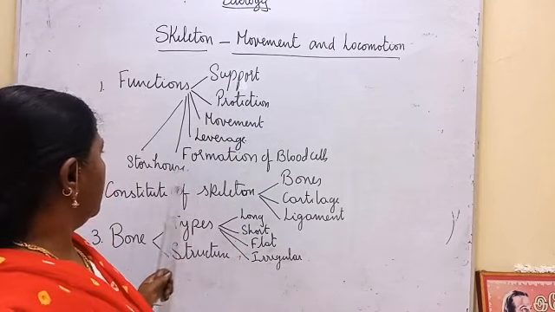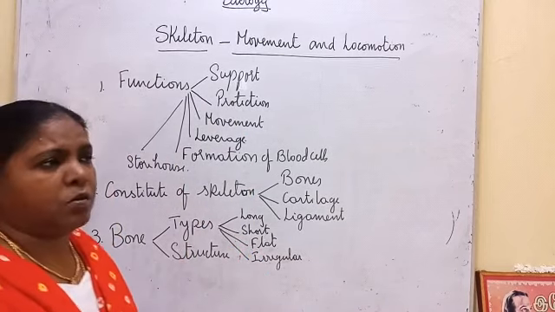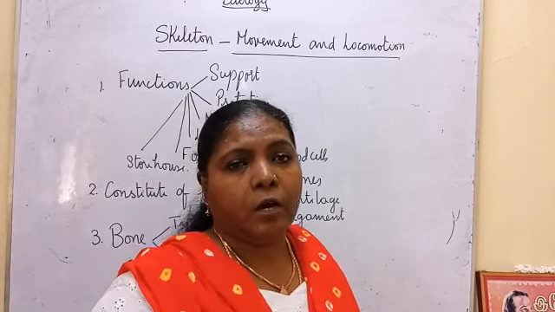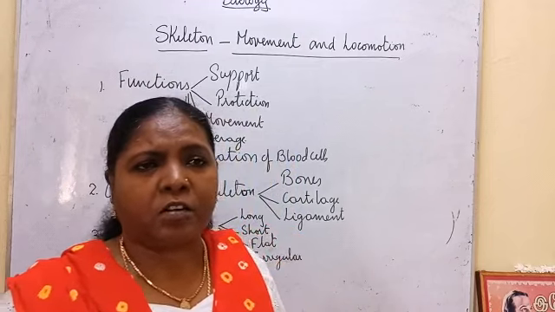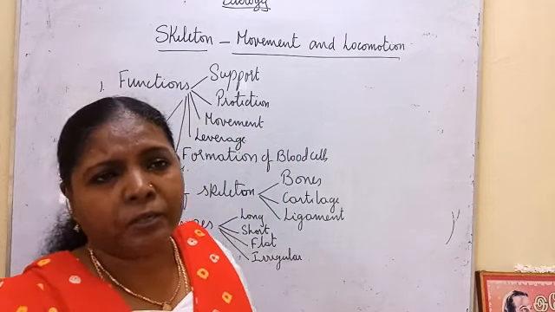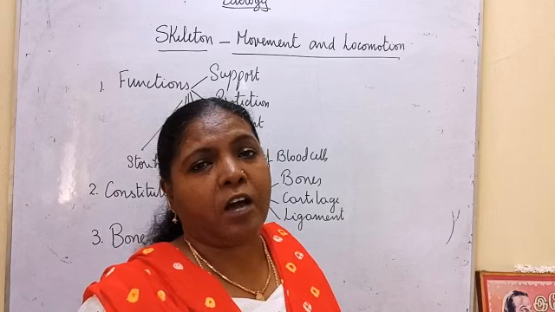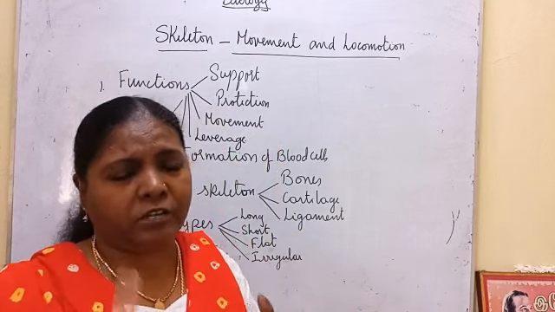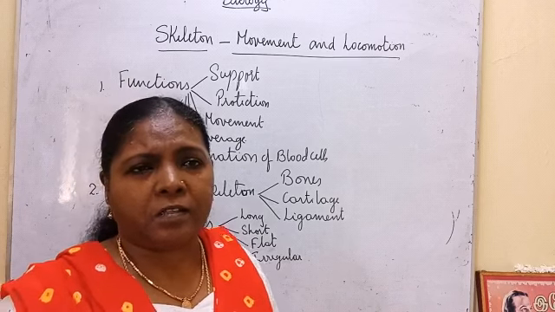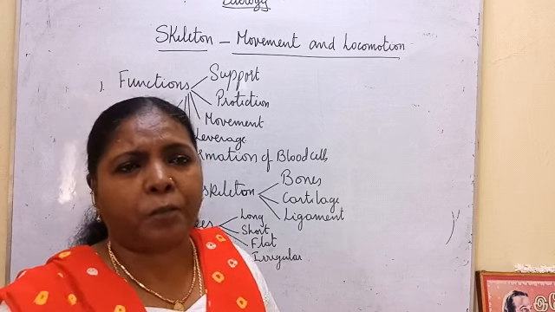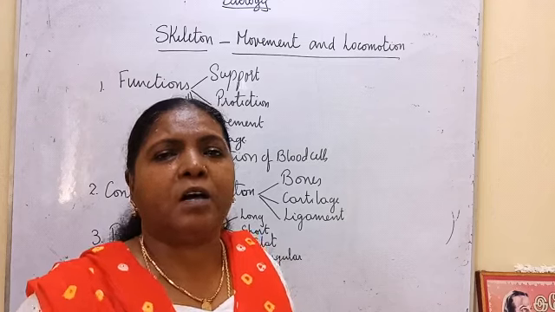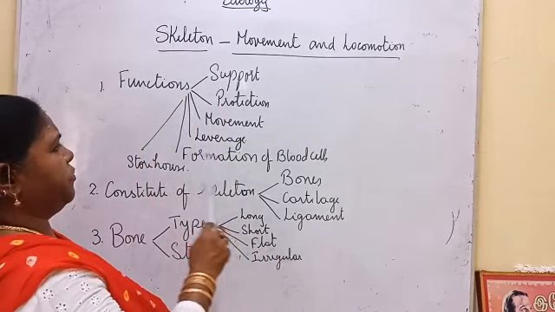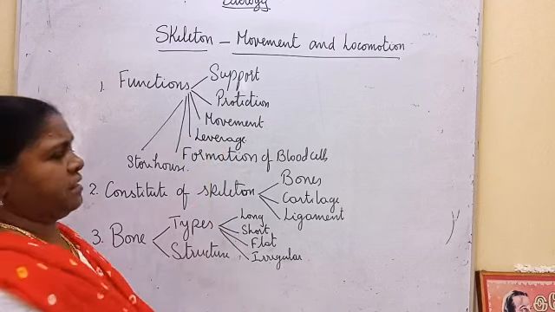Then storehouse. Storehouse of what? Storehouse of calcium and phosphorus. The food that we eat contains many minerals, and calcium and phosphorus are major ones which are necessary for strong bones and teeth. And the extra calcium and phosphorus are deposited in the bones. So they serve as a storehouse. Okay, so all these are the functions of the skeletal system.